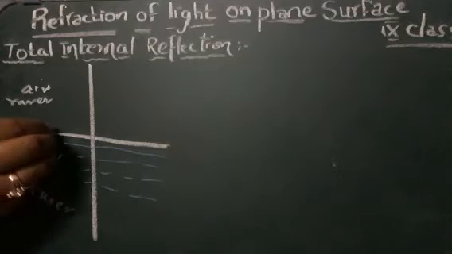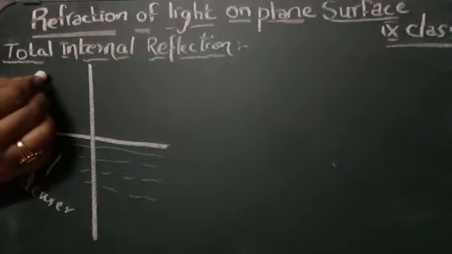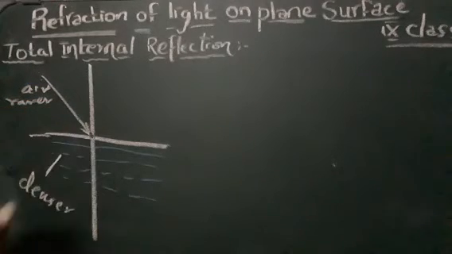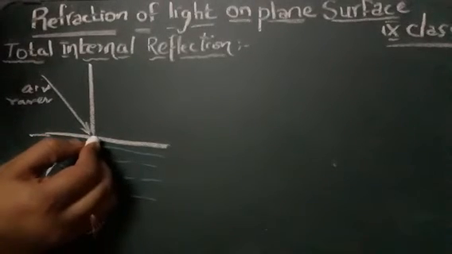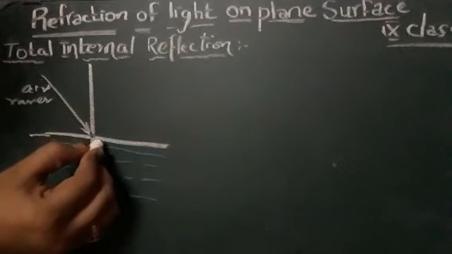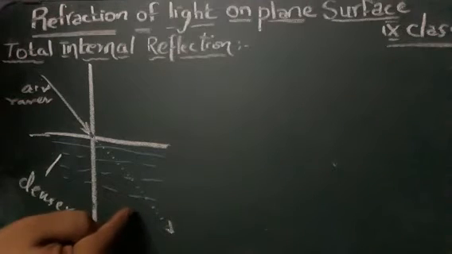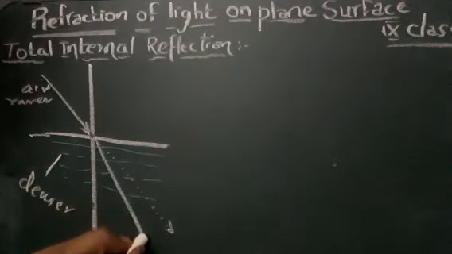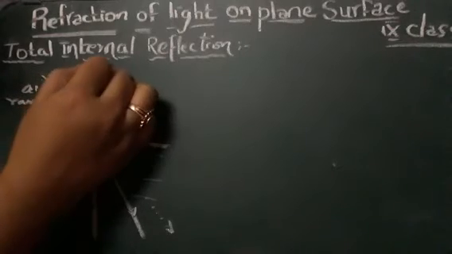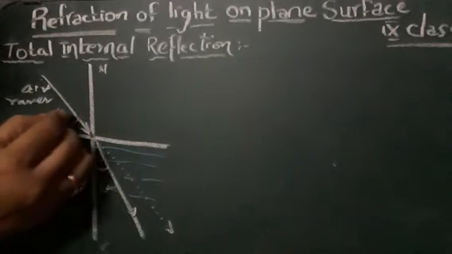Fine. So now when the light ray is falling from here, from the rarer region, you can expect the ray to bend towards the normal, right? If it is passing, it should be straight like this, the refracted ray. But you will see that it will bend a little towards the normal, right? So this is nothing but your angle of refraction, and this is your angle of incidence.